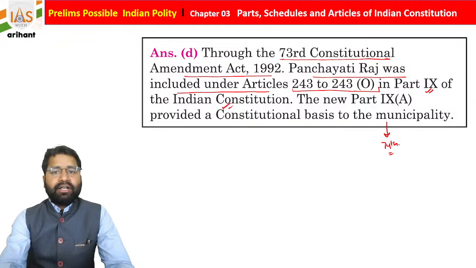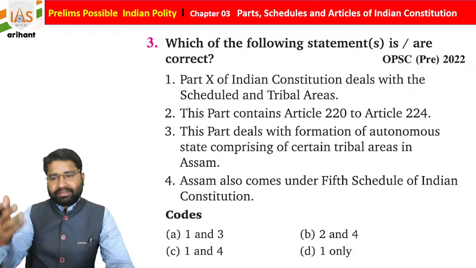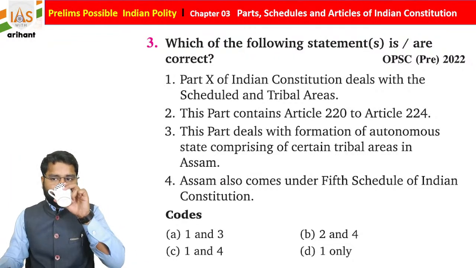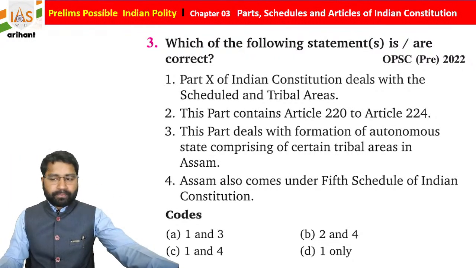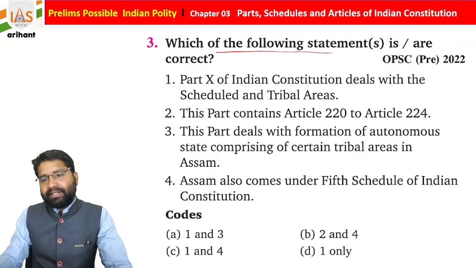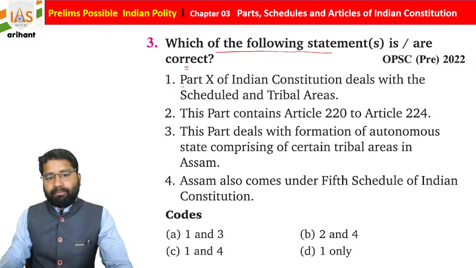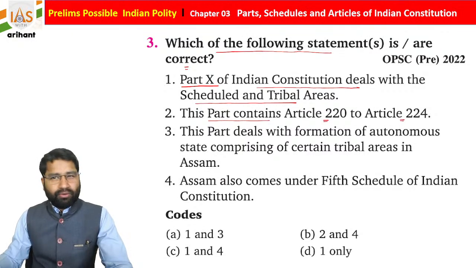Now we're moving towards another question, and you must see it very carefully. It says: which of the following statements is or are correct? Part 10 of the Indian Constitution deals with the scheduled and tribal areas. This part contains Articles 220 to 224.